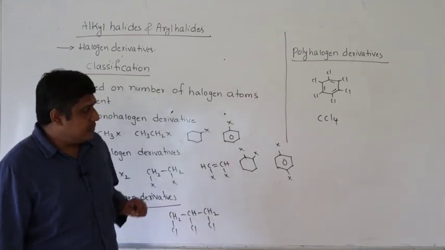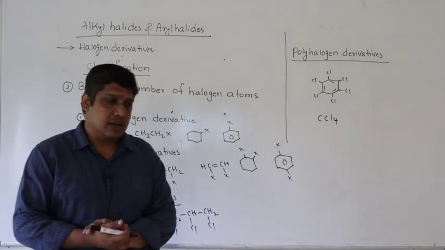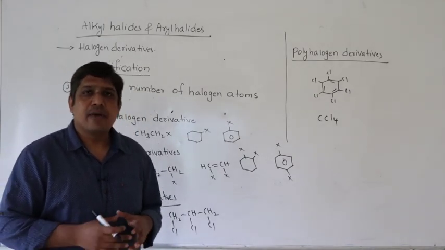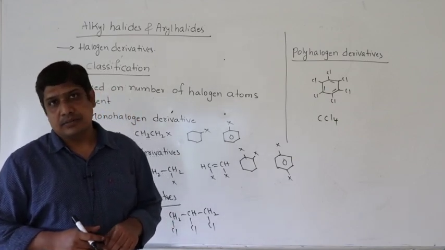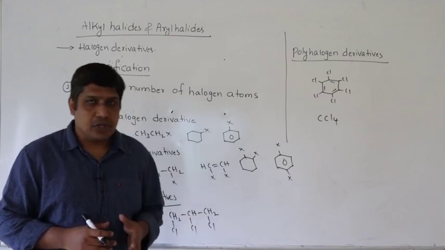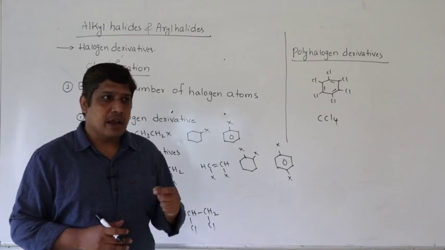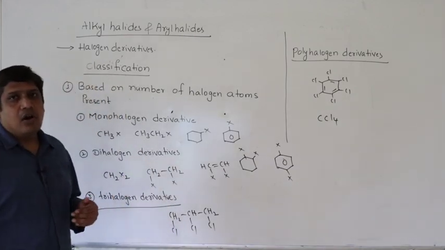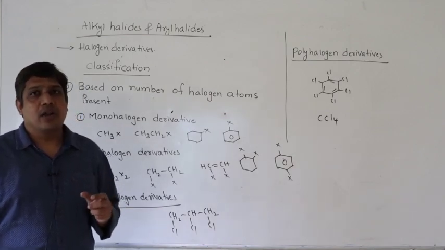One more important point: perhalogen compounds. What are perhalogen compounds? The general definition is, if all the hydrogen atoms in a molecule are replaced by halogens, we call it a perhalogen derivative, PER, perhalogen derivative. So this is the classification of halogen derivatives based upon the number of halogen atoms present.